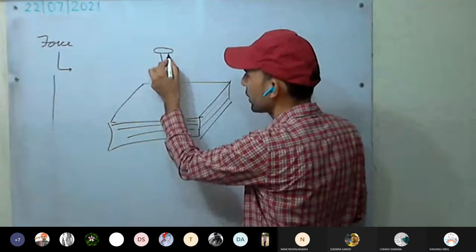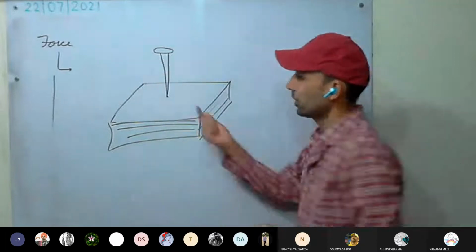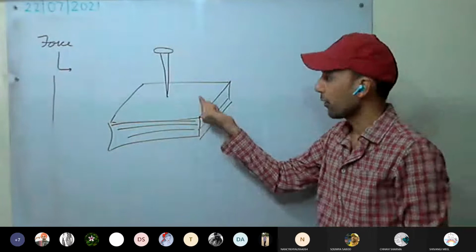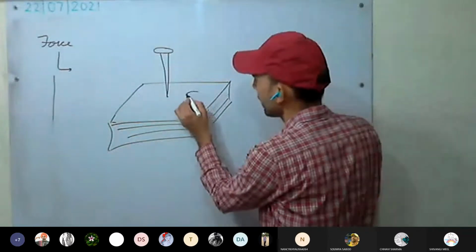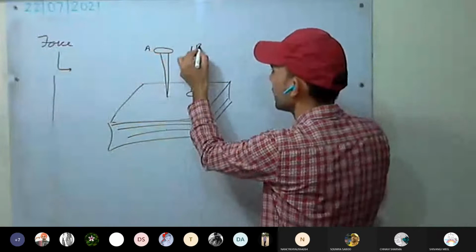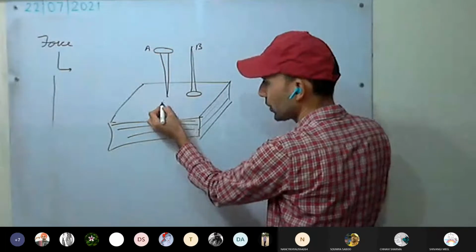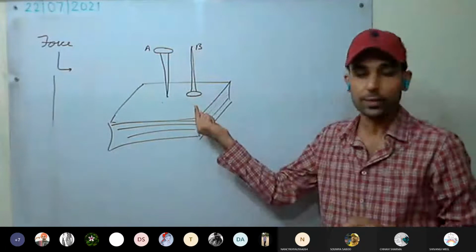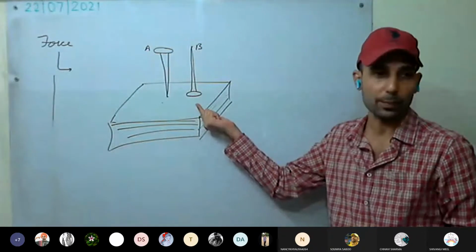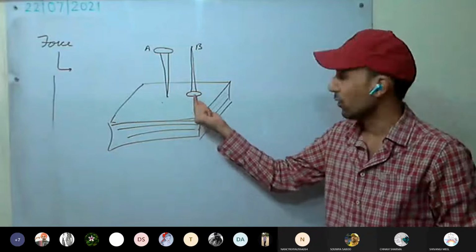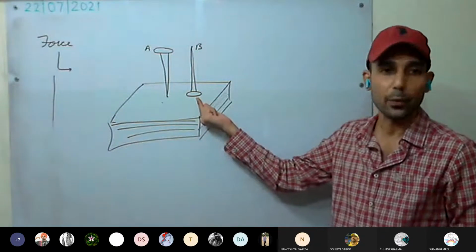Nail A has been placed with its sharp pointed end on the pile of papers, whereas nail B has its broad end on the pile of papers.